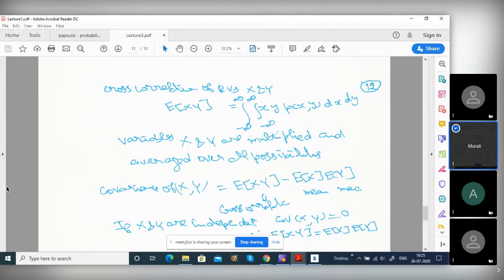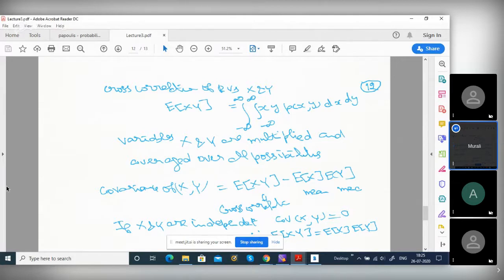So x into y, the variables you multiply, averaged over the PDF. If you integrate xy multiplied by the PDF, it is a statistical average, the average of the product. I'll write after this the difference from the normal average.